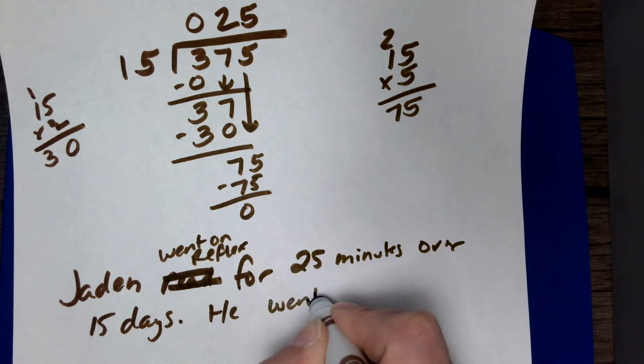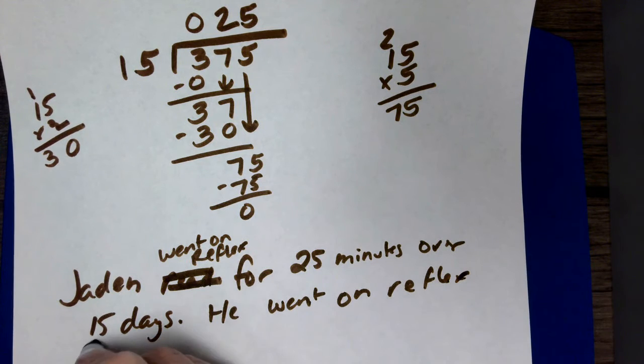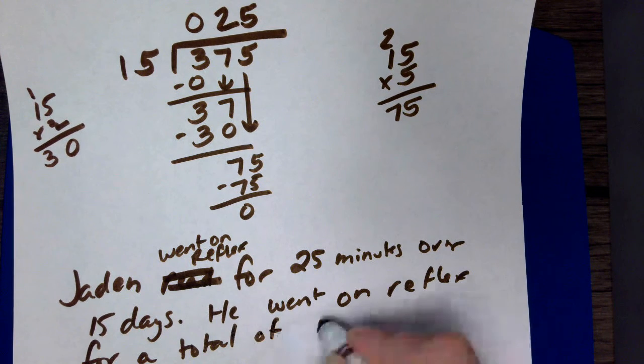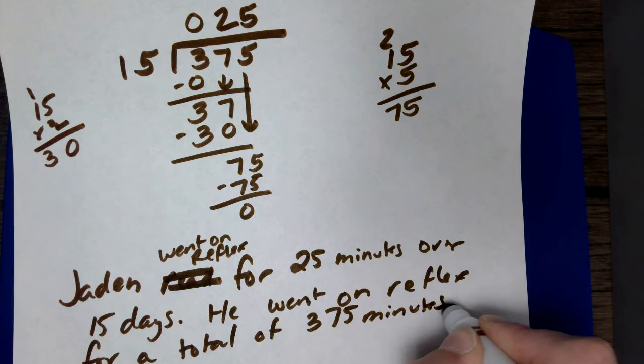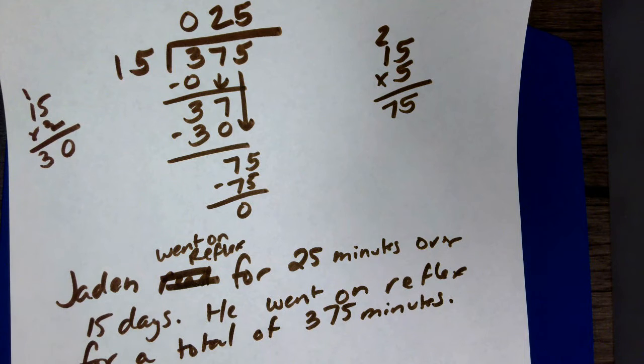He went on a reflex for a total of 375 minutes.